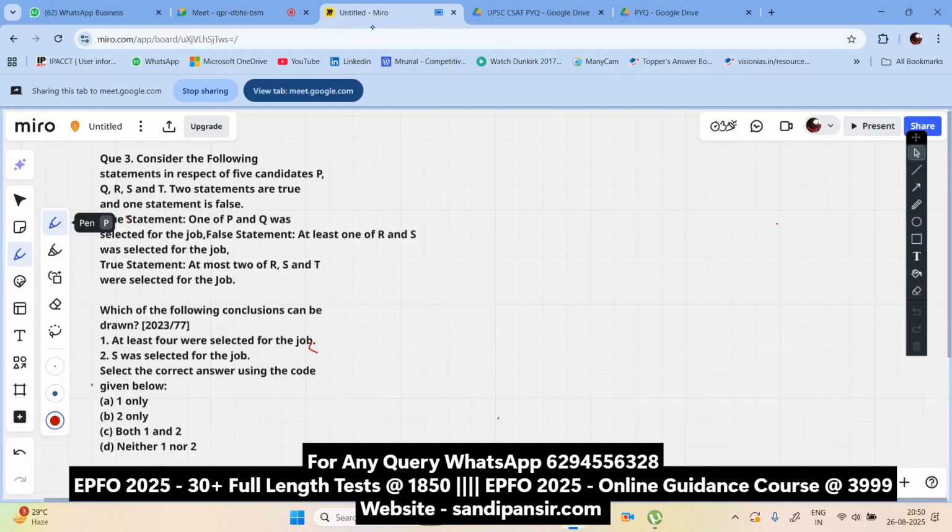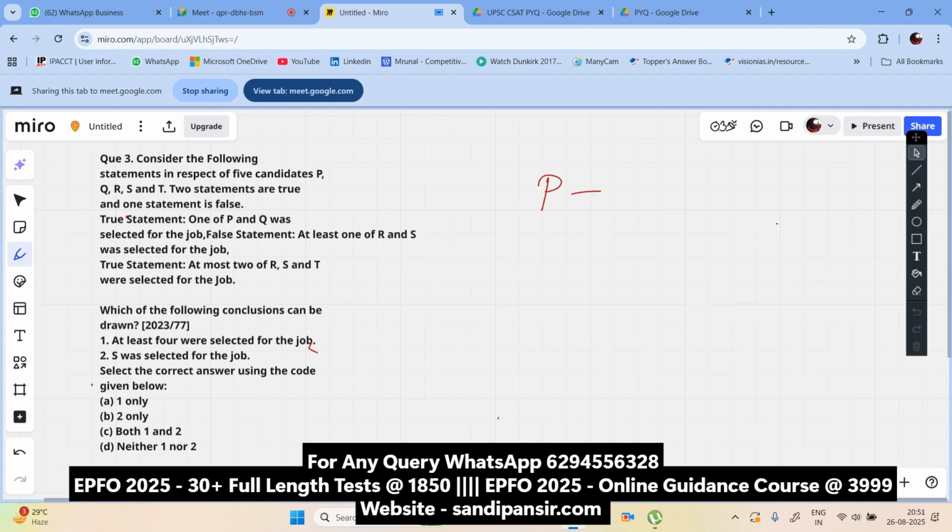The question is: consider the following statements. There are five candidates, P, Q, R, S, T. Two statements are true, one statement is false. True statement: one of P and Q was selected for a job. False statement: at least one of R and S was selected for a job. True statement: at most two of R, S, T were selected for a job. Okay, so now what can I deduce from here? It's a very tricky question.